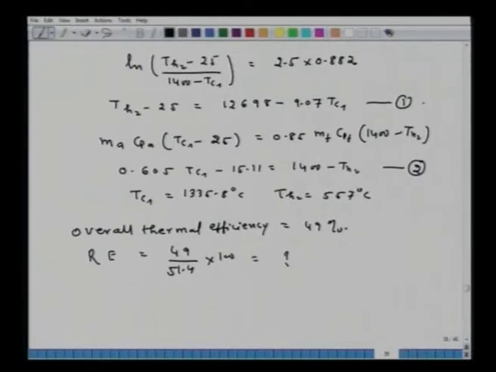Now, I will request you to solve the same problem. Suppose the height of the regenerator is doubled and everything else remains the same; then try to see what the air preheat temperature and overall thermal efficiency are. My whole objective is to illustrate how to calculate and how to apply these equations to solve heat exchanger related problems.